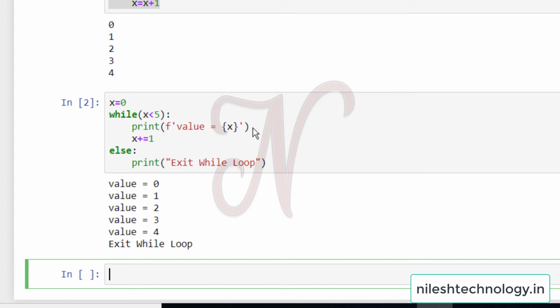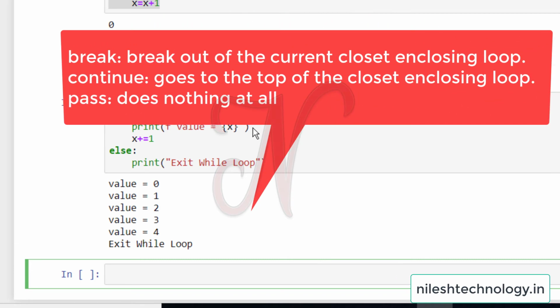So next we will see the keywords in Python which are related to loop statements: the for loop and the while loop. The next keywords are break, continue, and one more that is new in Python, pass. First we will see the one-line use of each keyword.